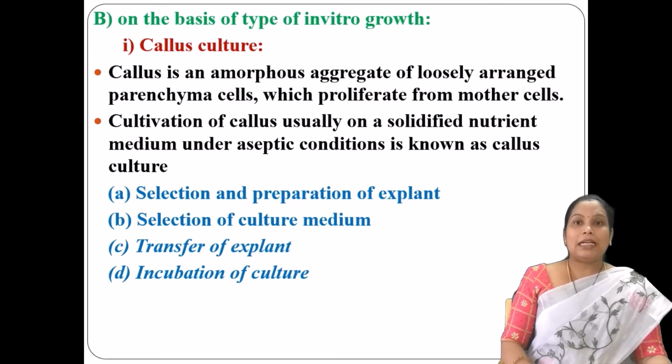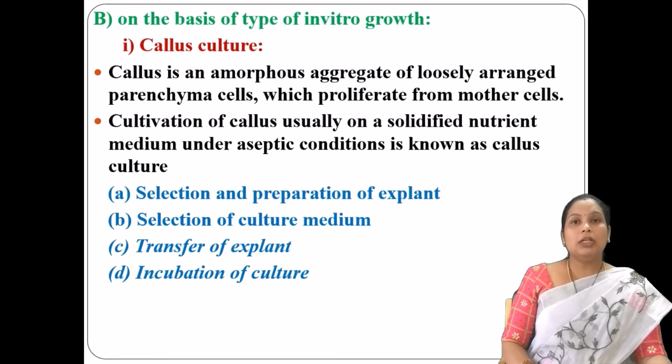The cultivation of callus on the culture medium under aseptic conditions is known as a callus culture. So callus culture is nothing but the cultivation of callus under aseptic environmental conditions by employing the culture medium, and that is called the callus culture.